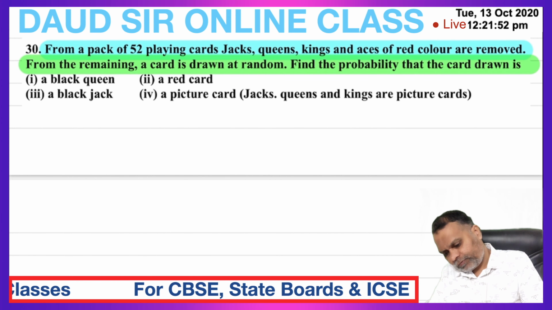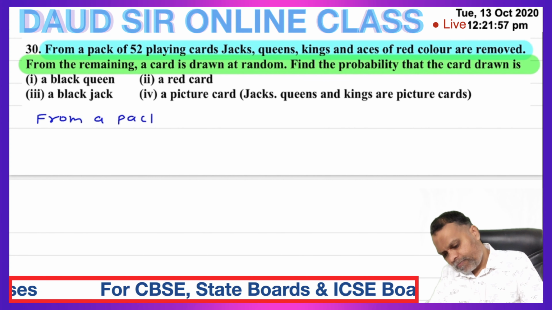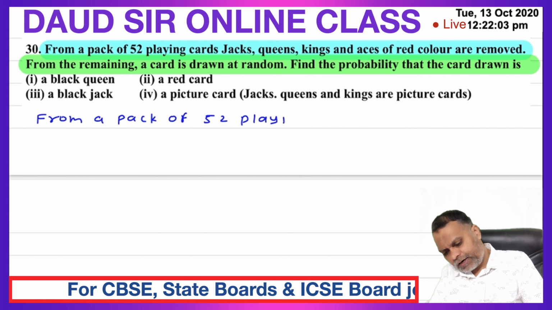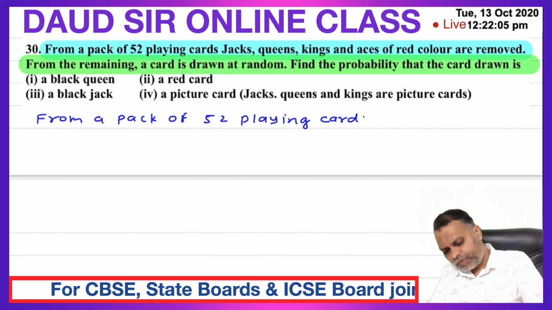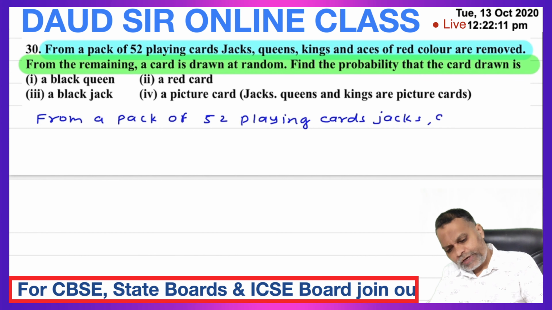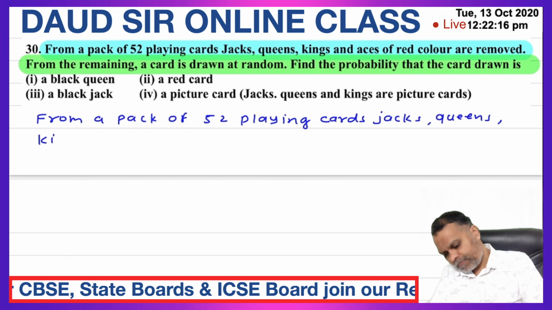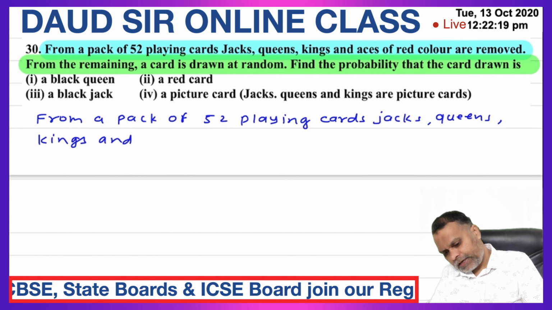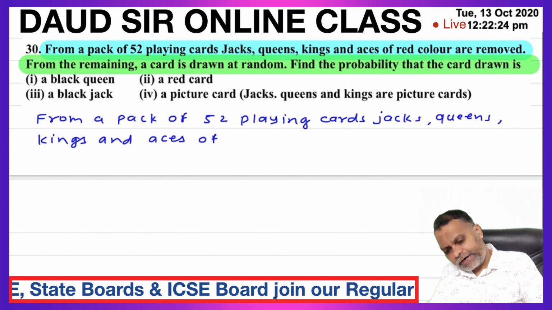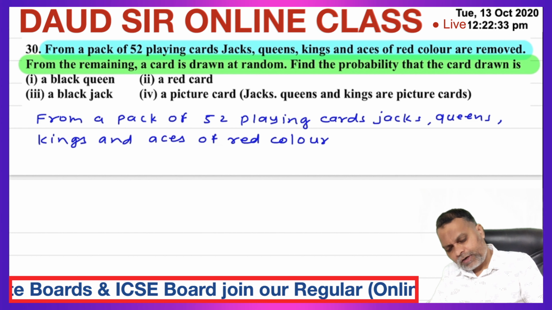So from a pack of 52 playing cards, jacks, queens, kings and aces of red color are removed.